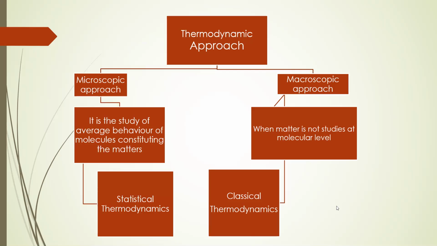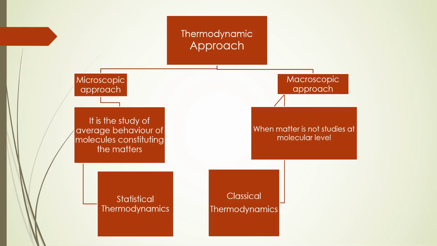Next one is the thermodynamic approach. What is a thermodynamic approach? Basically two types of approach are there: one is microscopic and the other is macroscopic. When we talk about the microscopic approach in thermodynamics, we study the average behavior of molecules constituting matter. I mean, very small molecules are there, and we have to study at the molecular level. Deep में हम जब study करते हैं, that approach is called the microscopic approach, and that thermodynamics is called statistical thermodynamics.